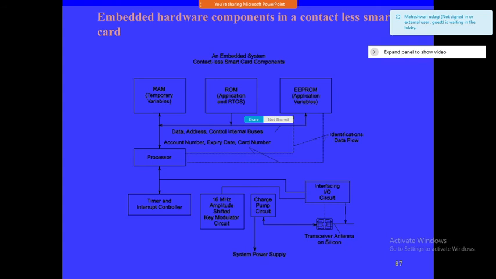Processor is very important. Processor is the main component. It may be a microcontroller or a microprocessor or an ASIP or an ASIC. It may be anything. Here the RAM is for storing the temporary variables and the stack. The ROM is for storing the applications and the RTOS. EEPROM is used for the application variables. Flash memory is for account number, expiry date and the card number. For that we are going to use the flash memory.